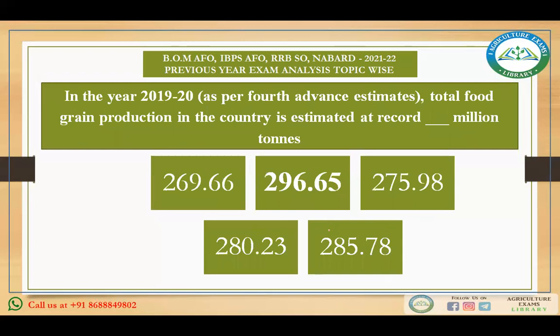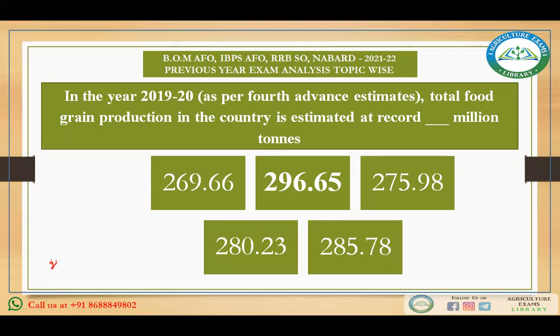In the year 2019-20, as per the fourth advance estimate, total food grain production in the country is estimated at a record how much million tons? 269.66, 296.65, 275.98, 280.23, 285.78, million ton. Then see, I'll give you the data of both 2019-20 as well as the 2020-21 first advance estimate.